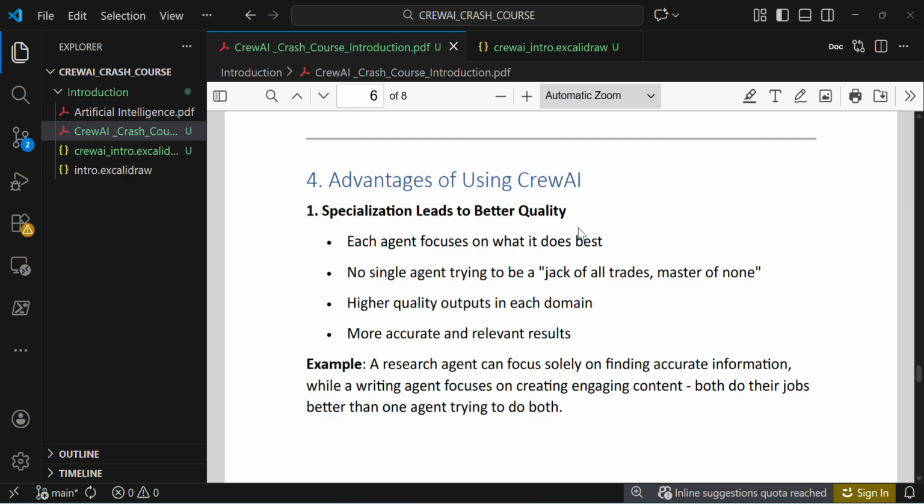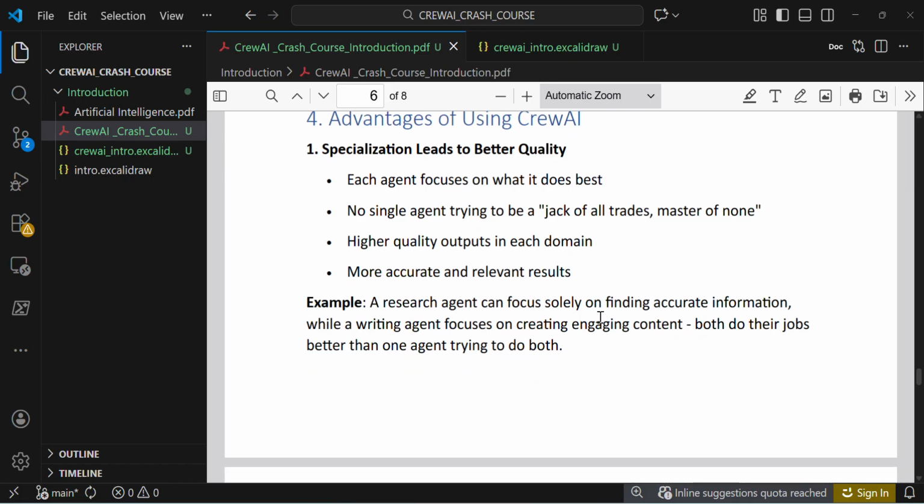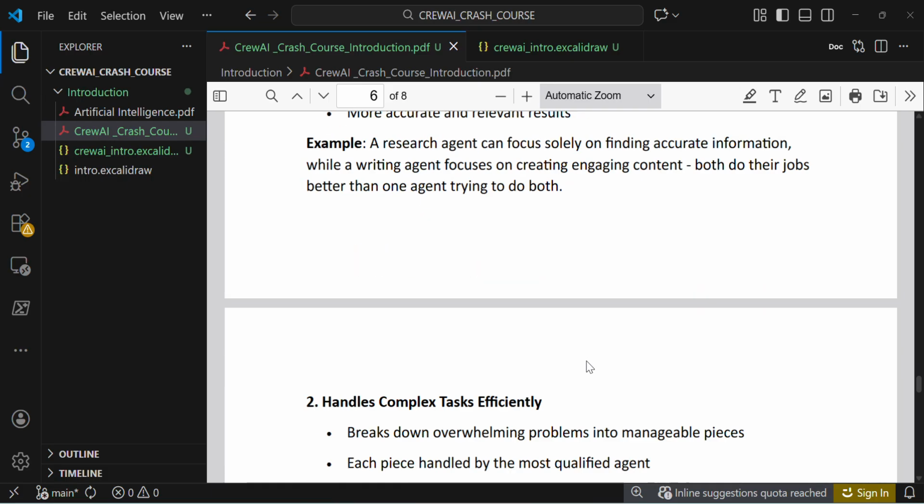Specialization leads to better quality. Each agent focuses on what it does best, with no single agent trying to be a jack of all trades, master of none. When we use a team of agents, it gives high quality outputs in each domain. Because the agents can communicate and collaborate, we get more accurate and relevant results. A research agent can focus solely on finding accurate information, while a writing agent focuses on creating engaging content. Both do their jobs better than one agent trying to do them all.